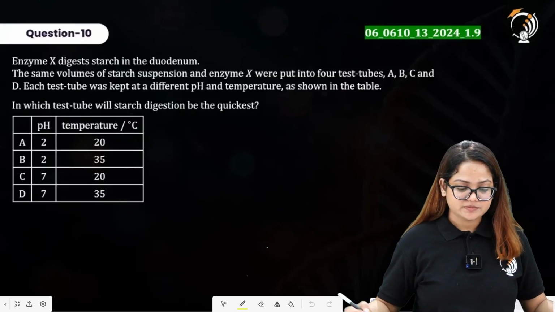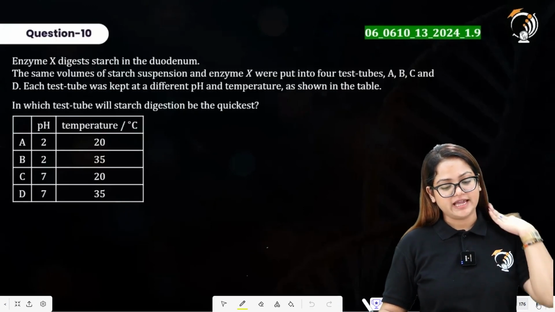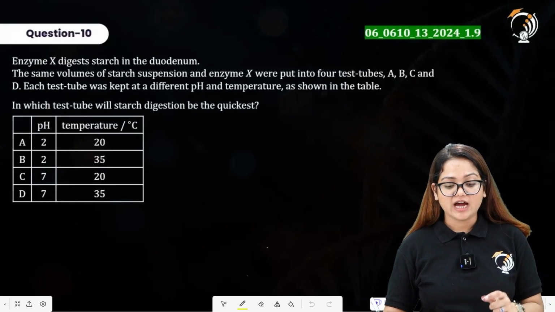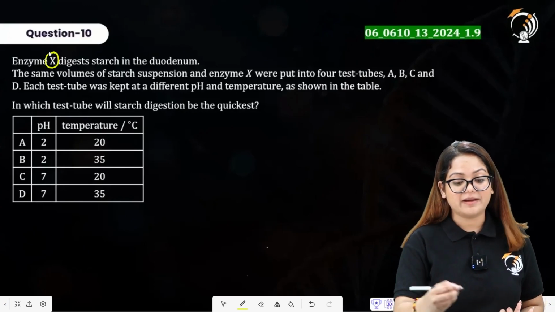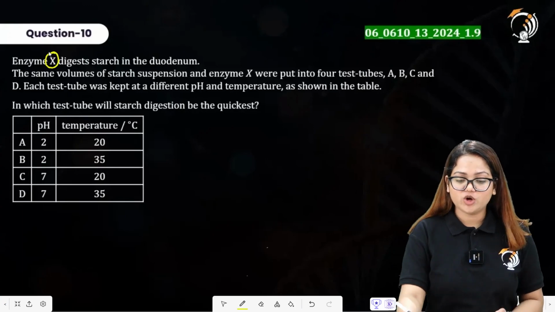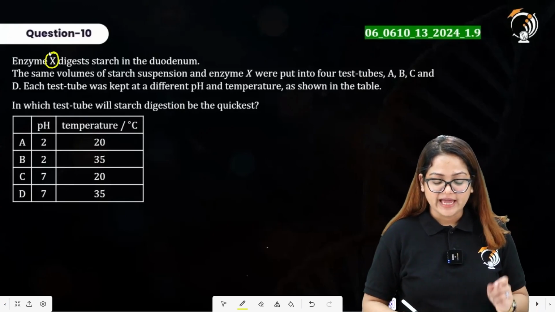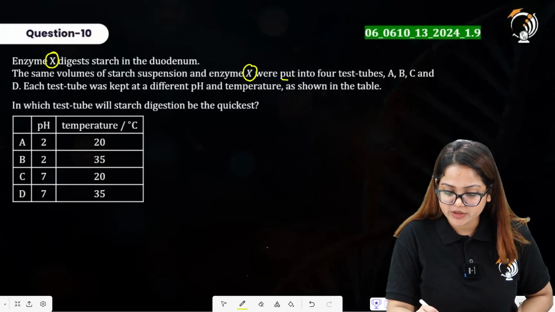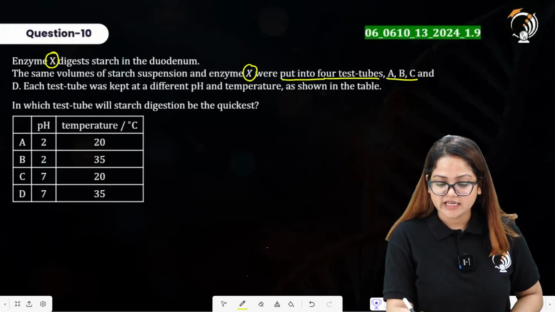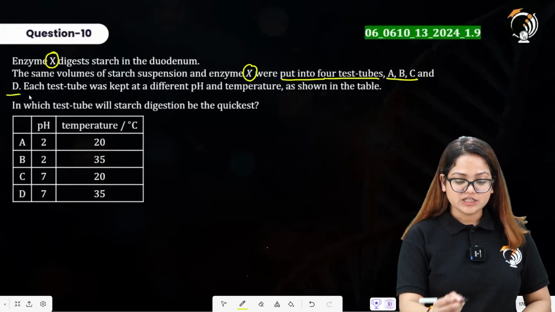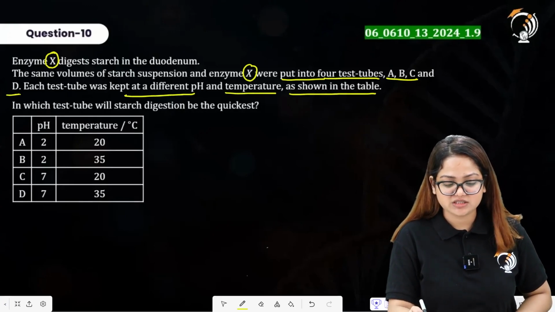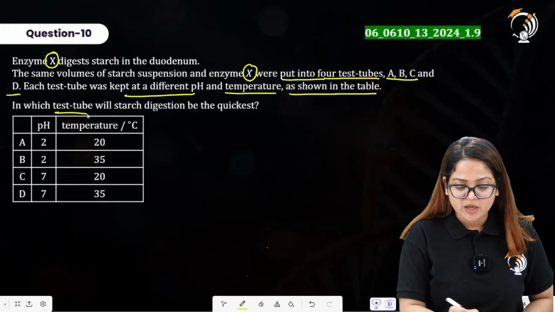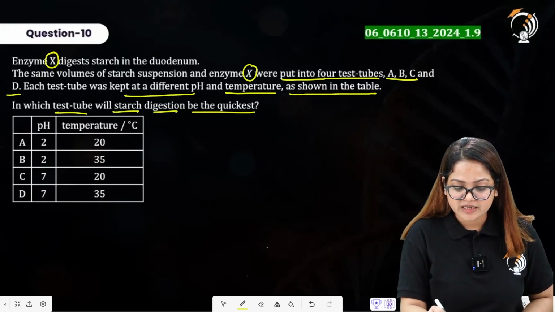Question number 10 says enzyme X digests starch in the duodenum. So enzyme X must be amylase. The same volume of starch suspension and enzyme X were put into 4 test tubes A, B, C and D. Each test tube was kept at a different pH and temperature as shown in the table. In which test tube will starch digestion be the quickest?